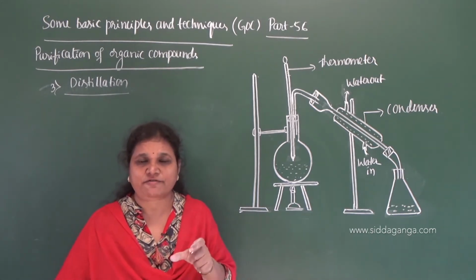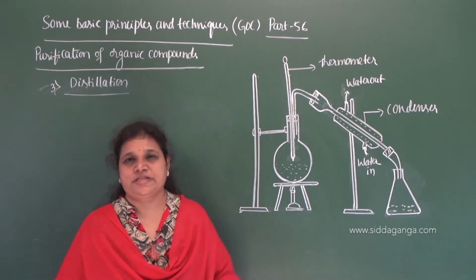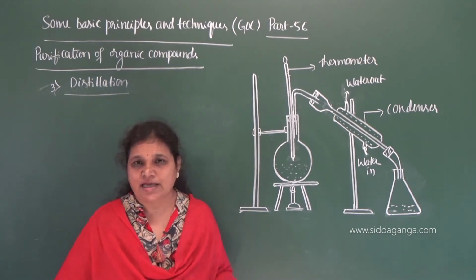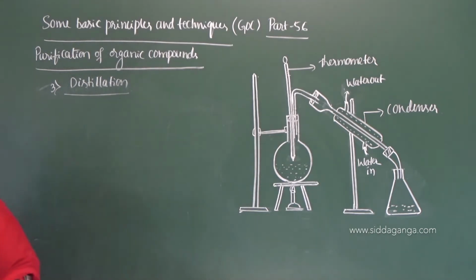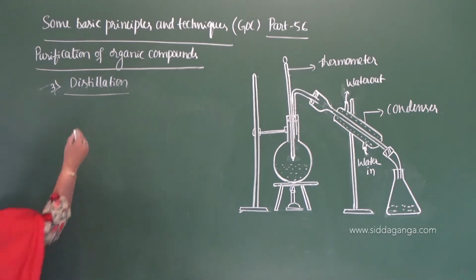On the basis of the nature of the liquids present in a mixture, we can classify distillation into four types. What are those?